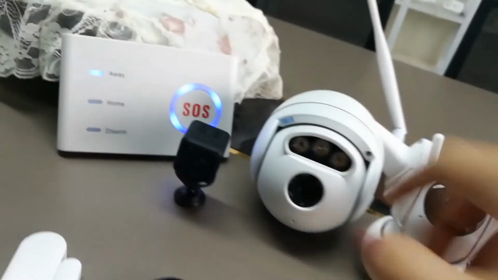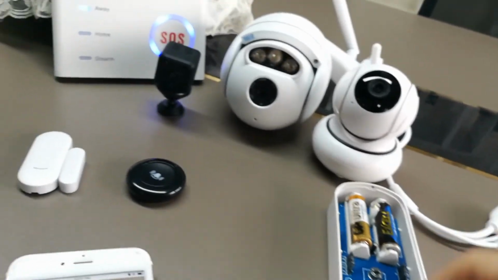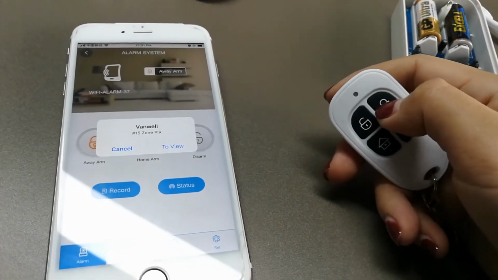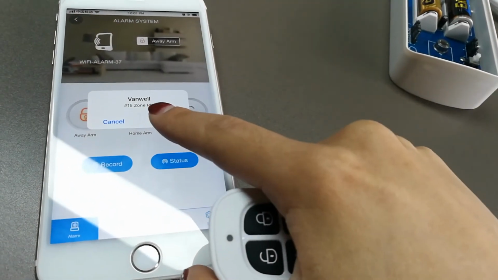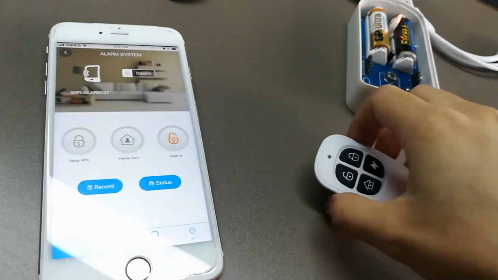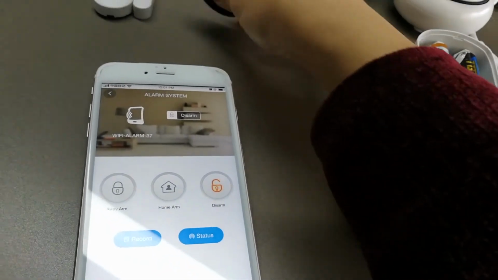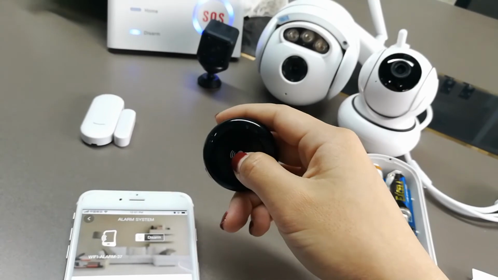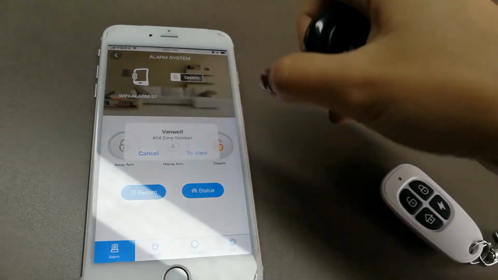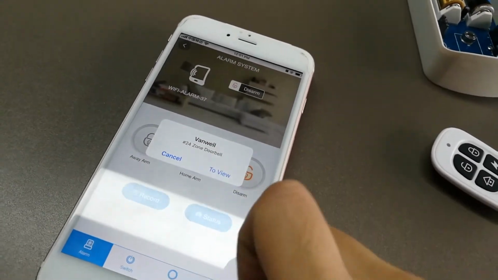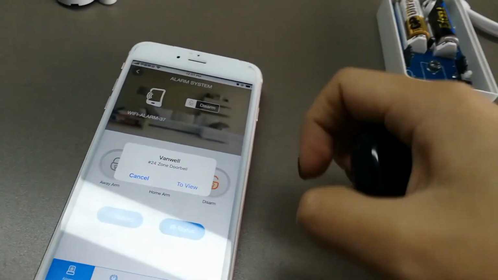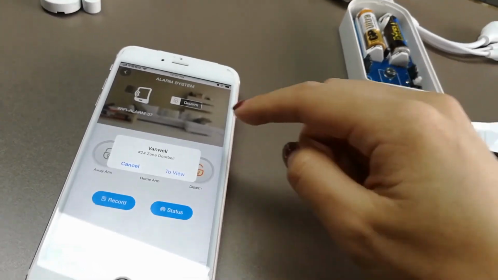Okay, this is away arm. Let me trigger the PIR. PIR zone. Okay. Let me check. Okay, this is the app push for the doorbell. Somebody has pressed the doorbell. Okay.